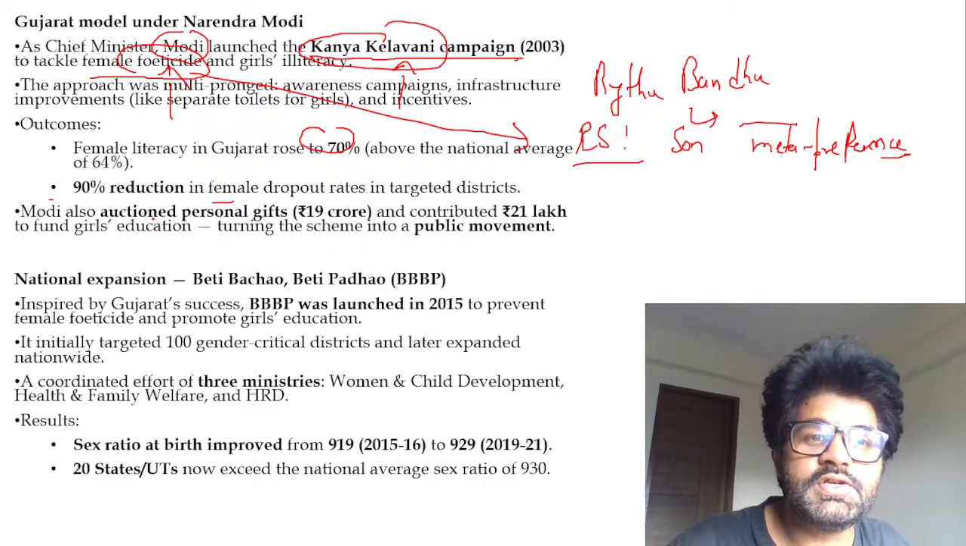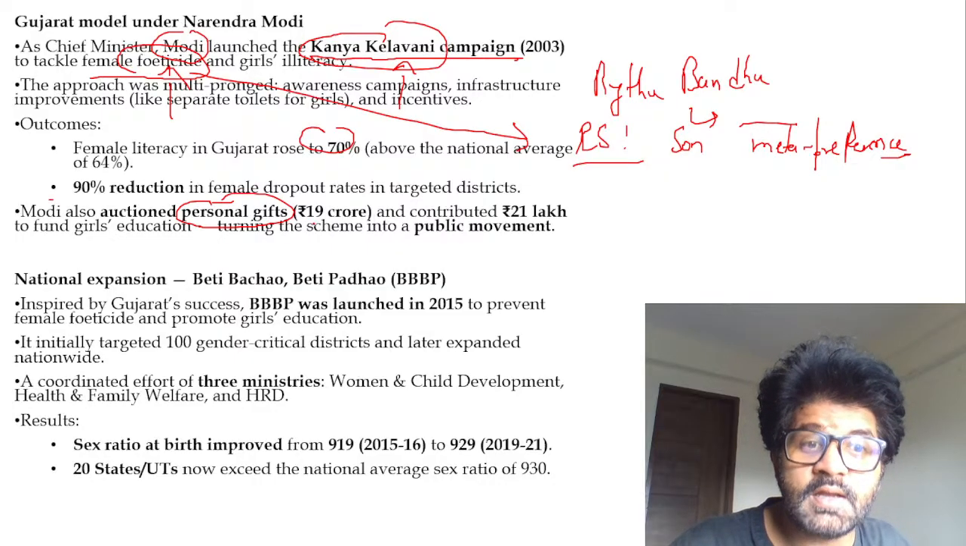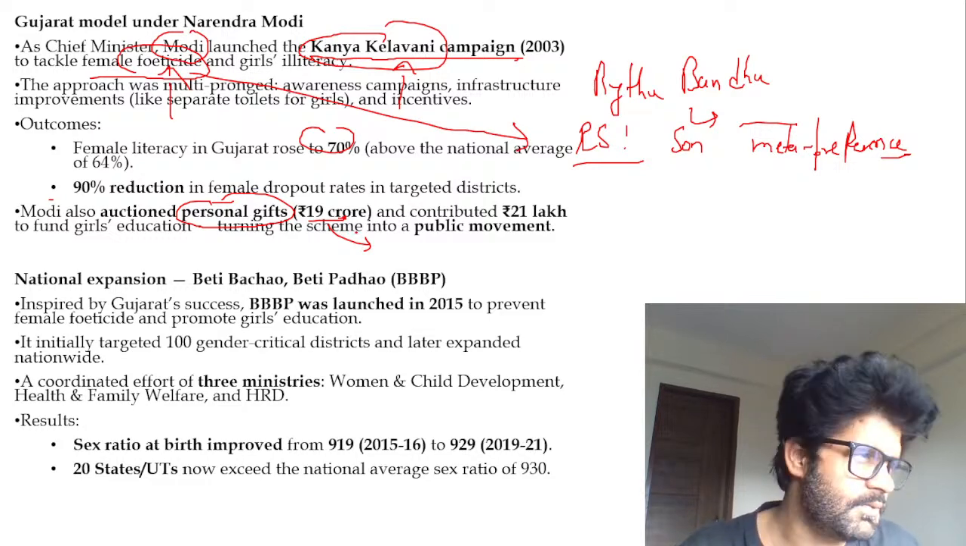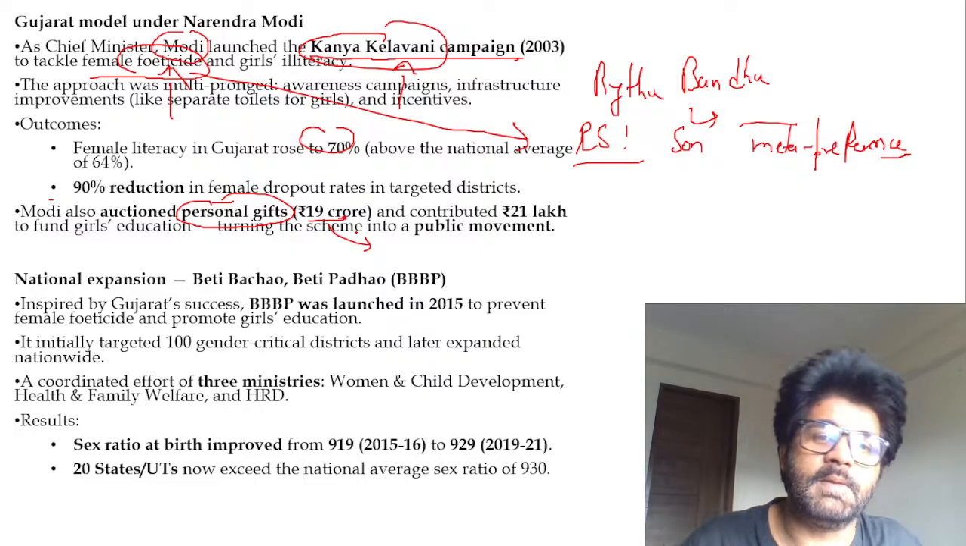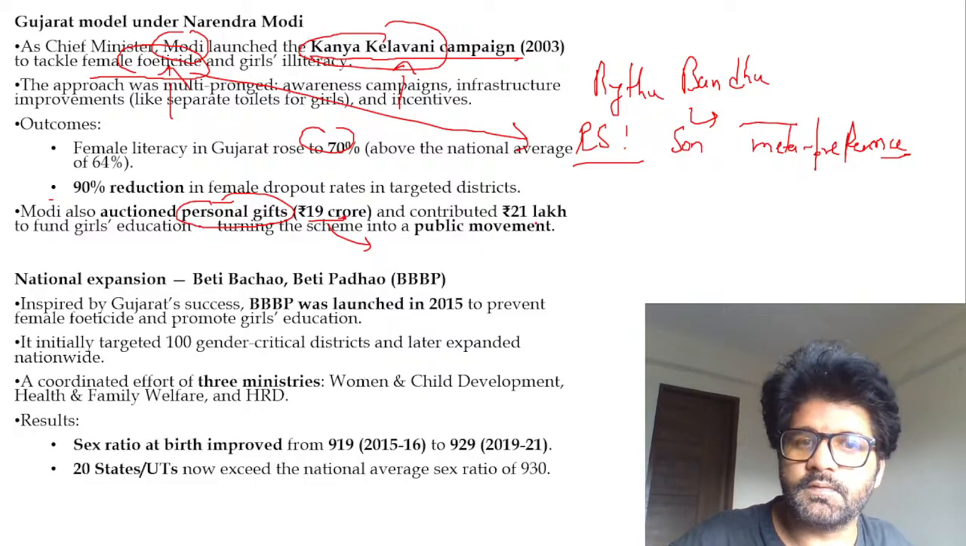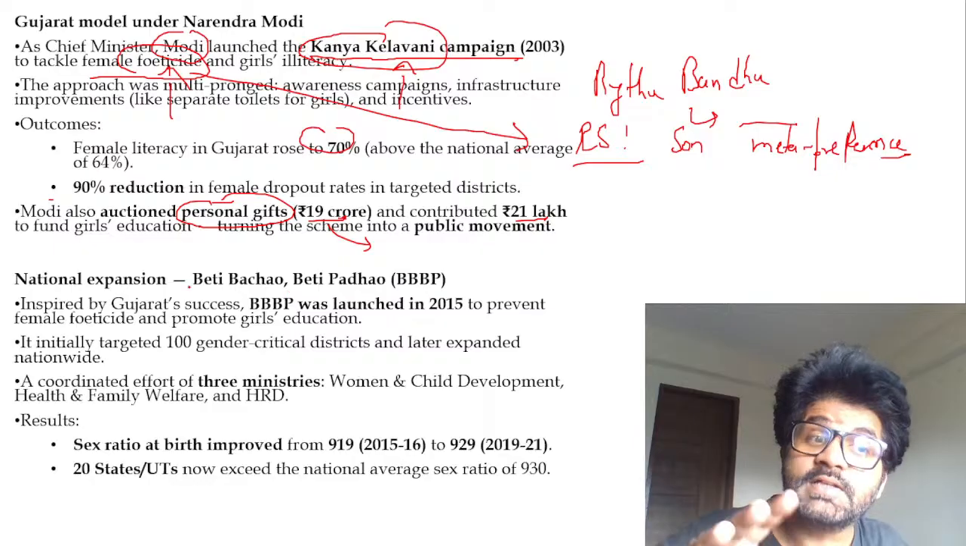So again, Modi ji also auctioned personal gifts. See, 19 crore. Now that's a different matter. How did he get that much amount in crores? Does a PM have that much money? Okay, maybe they have. And then he contributed 21 lakh, and so on. Now this has been expanded.